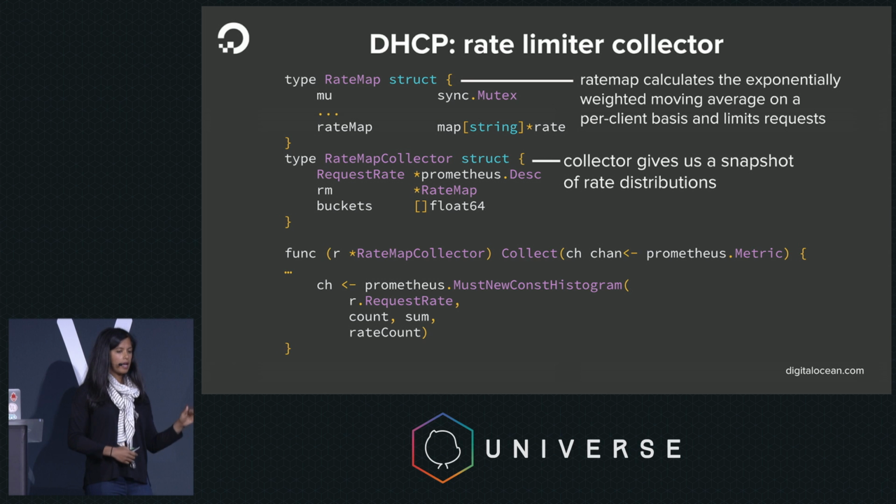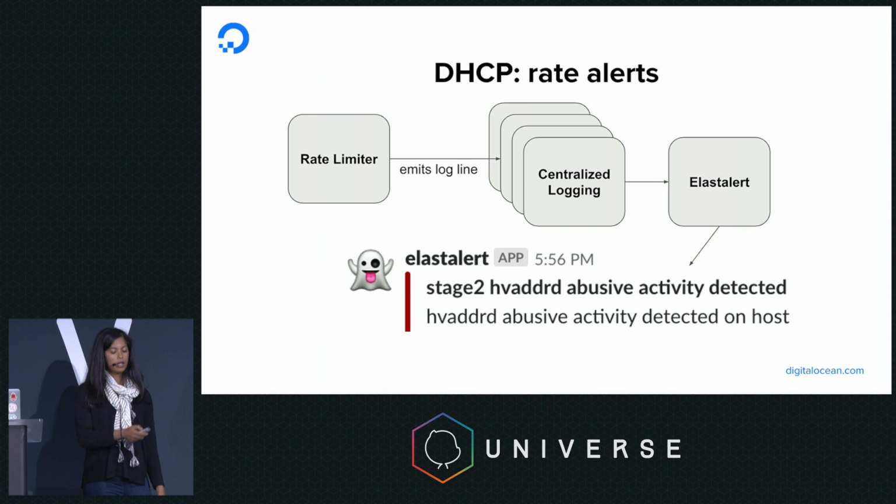And then on top of that, it had a rate map collector internally, which would expose a snapshot in time of the request rate distribution across clients. This is important to note, and we wanted to do it this way because there could potentially be a cardinality problem if we attempted to use traditional Prometheus histogram metrics for this. The result of this is that when our rate limiter would rate limit a particular client, we would emit a log line. That log line would go to centralized logging, and we would use ElastAlert to alert users that an abusive actor was discovered and they were rate limited.